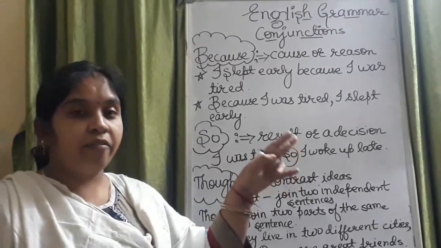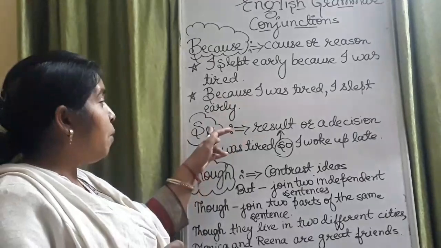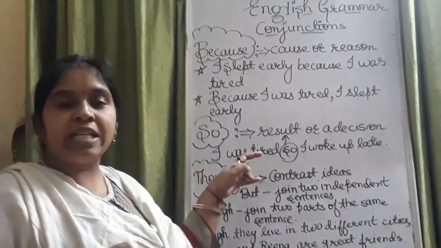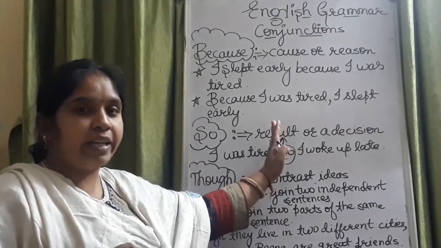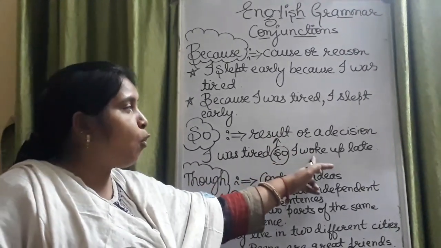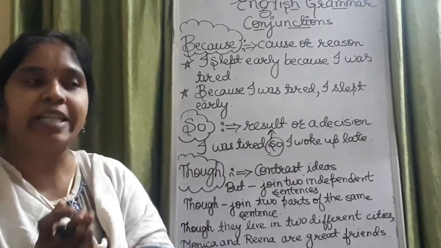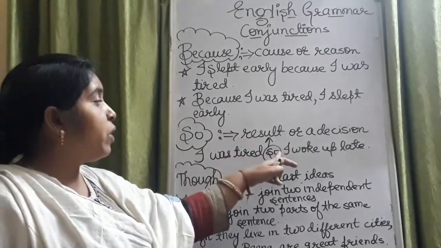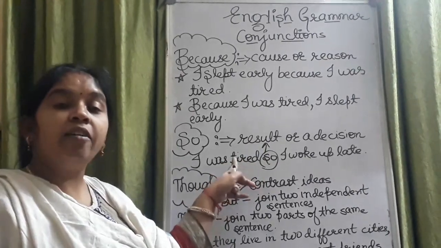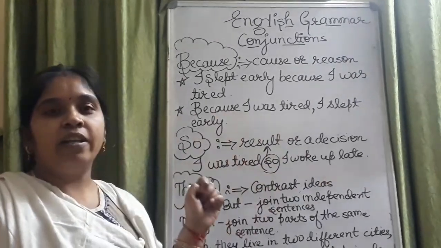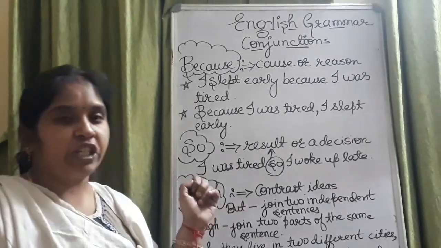In this sentence, we have two sentences and we merge these two sentences with the help of the conjunction so. The first part of the sentence is I was tired. This is the first sentence. And the second sentence is I woke up late. And now I want to merge or join these sentences with the help of the conjunction so. So here I will use so because it tells us the result of the first part in the second sentence. So in this manner we use the conjunction so.